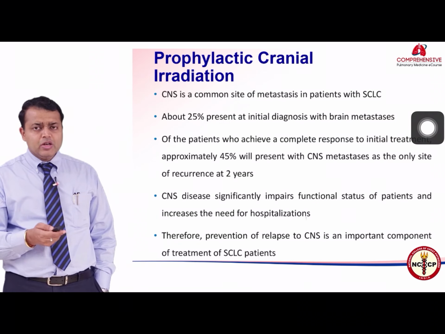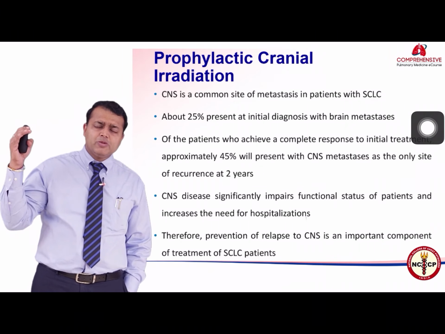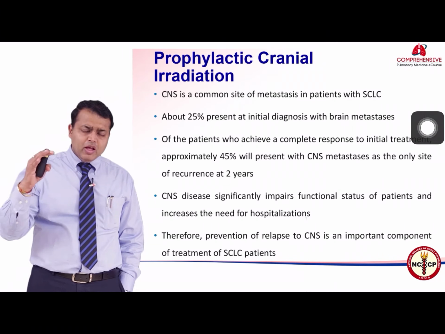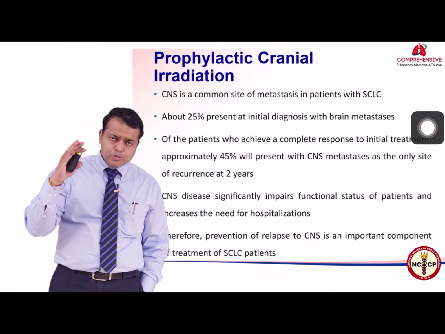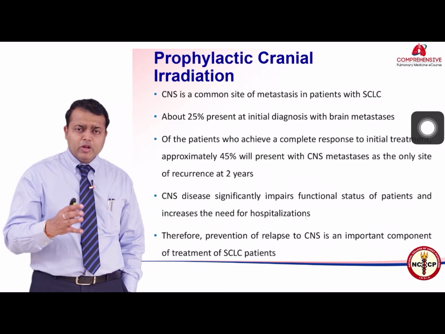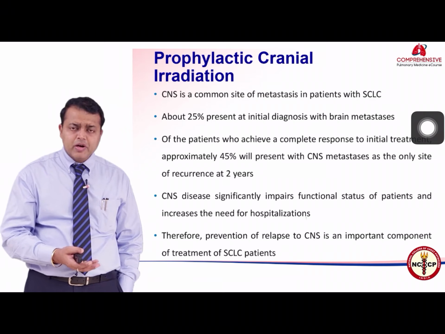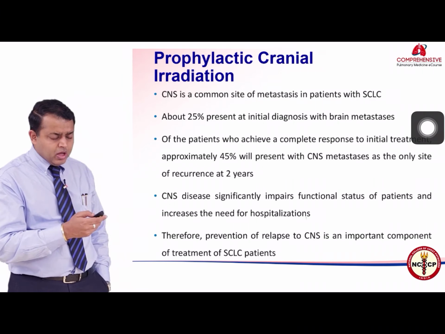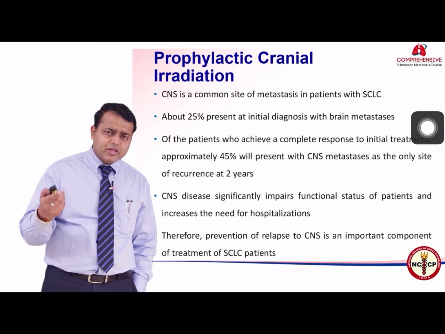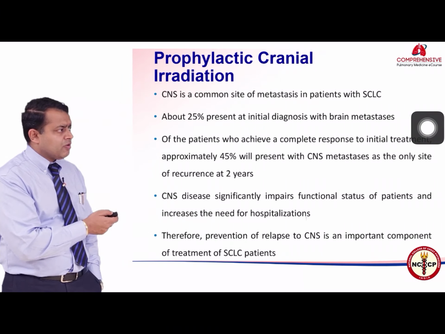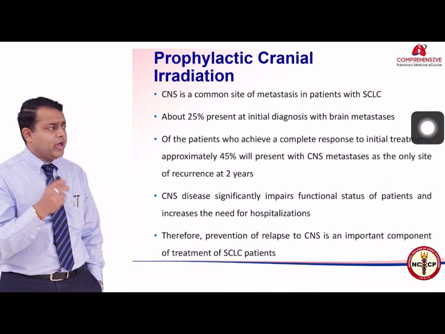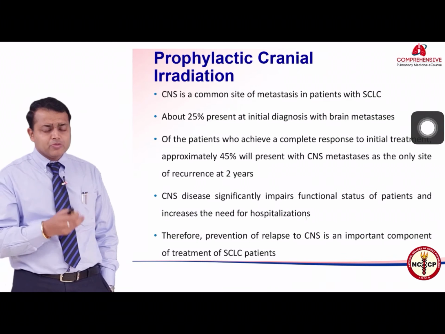Prophylactic cranial irradiation: as I said, almost 20% of these patients will have upfront metastasis, and among those who do not have metastasis and are treated well, about 40 to 50% will develop brain metastasis during the next 6 months of their treatment. So brain metastasis is very common. We know that chemotherapy does not penetrate the blood-brain barrier, so the brain becomes a sanctuary site. About 45% of these patients are likely to develop brain metastasis. Since the incidence is so high, prophylactically treating the brain becomes very important.